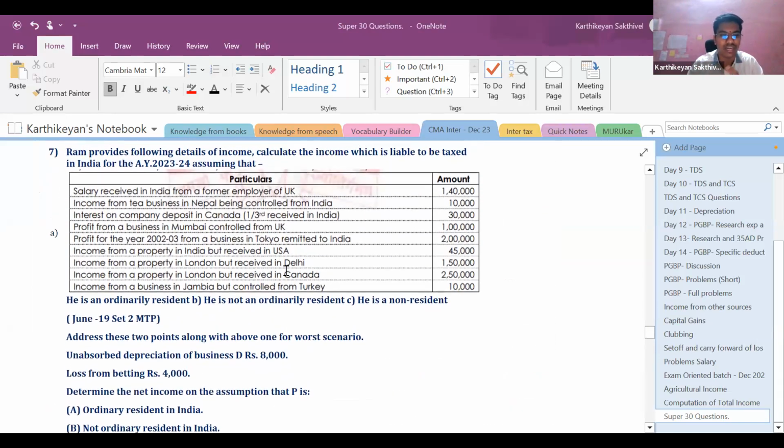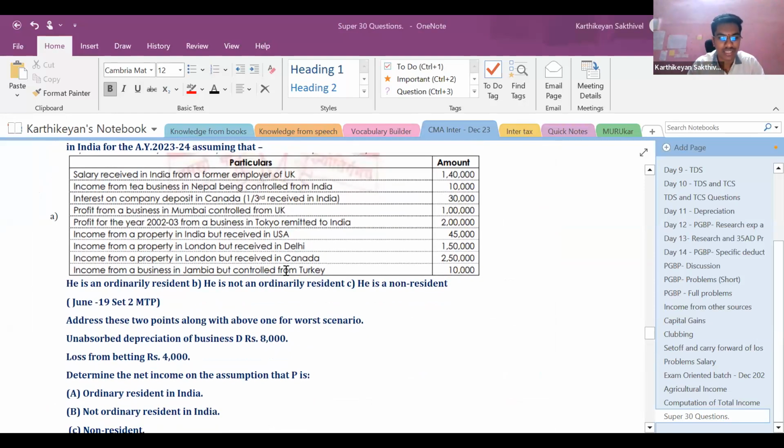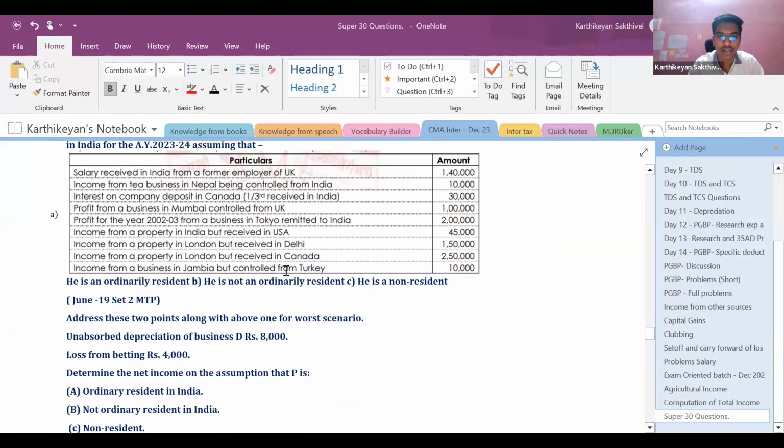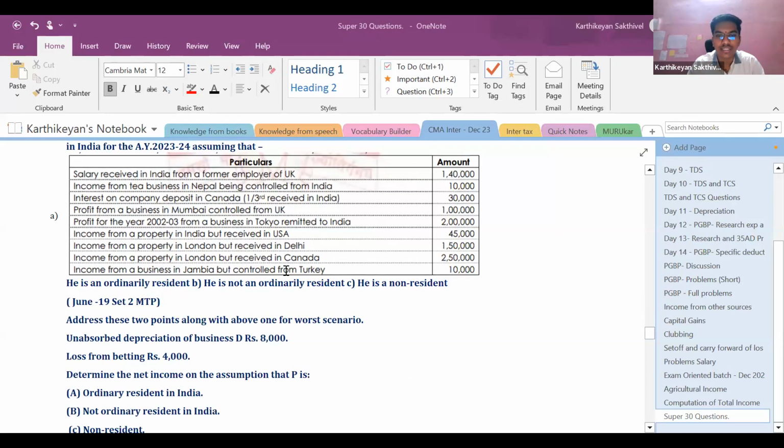Profession which is controlled from India. Other than that, all the provisions are similar for a non-resident and a not ordinary resident. So for a resident and ordinary resident, the global income is taxable in India. For a not ordinary resident and non-resident, the income which is taxable in India is income which is received or deemed to be received in India, and income which accrues or arises in India. So only those 2 things are taxable for not ordinary resident and non-resident.